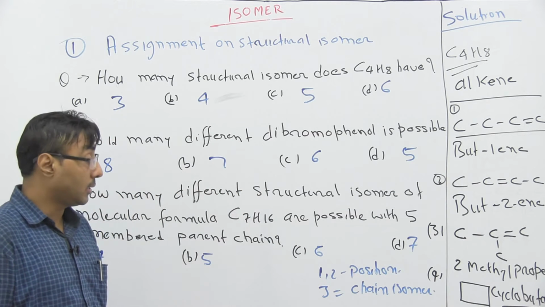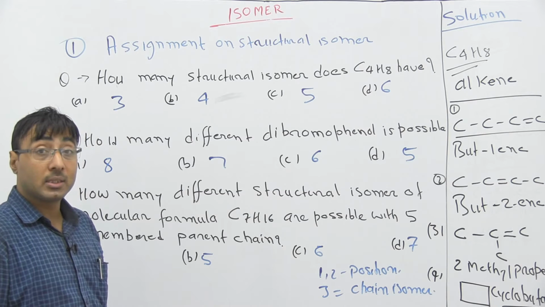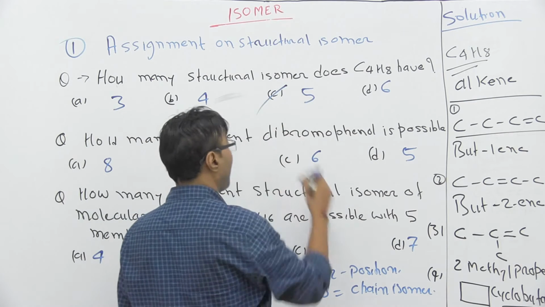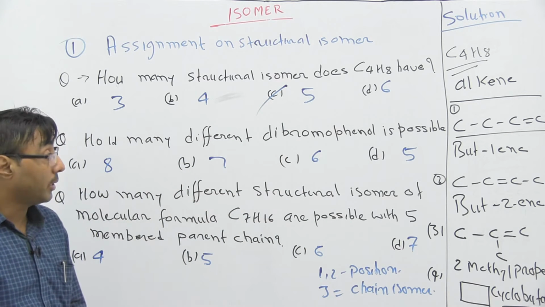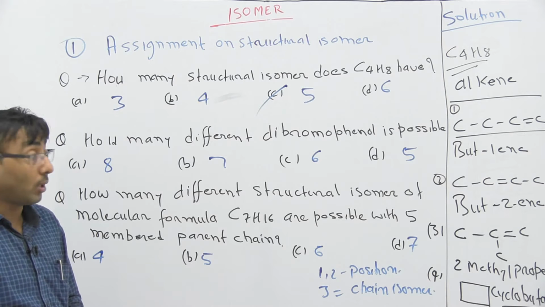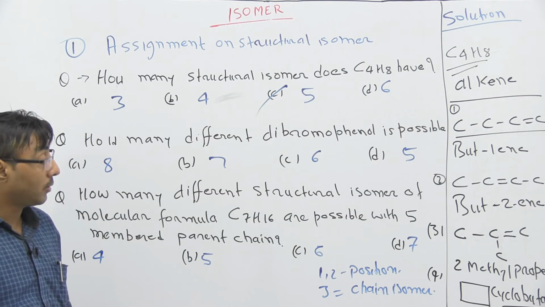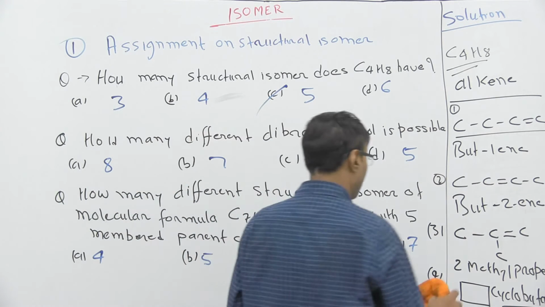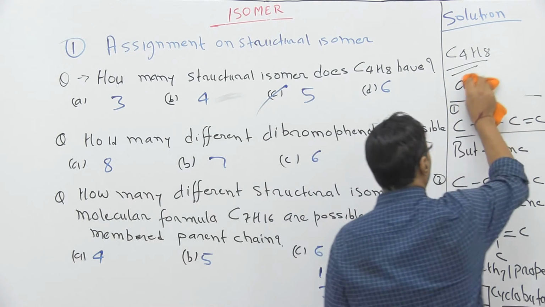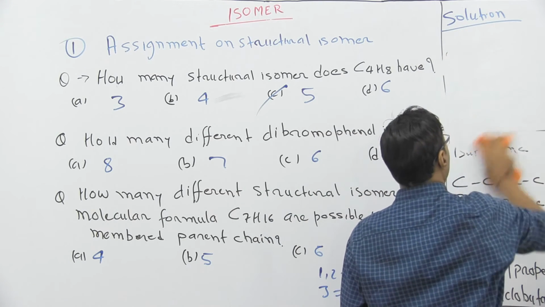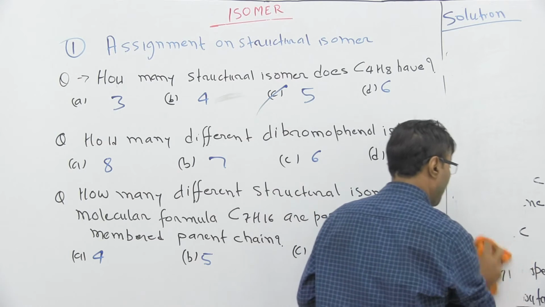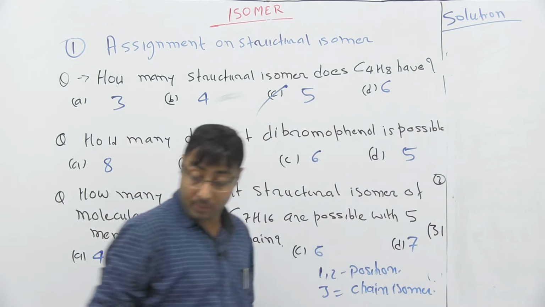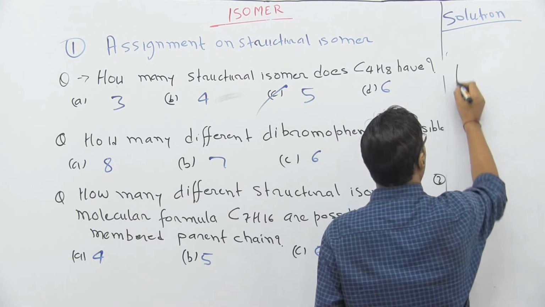Now are there any other possibilities, or is this the final answer? I am telling you, the answer is 5. But how many structures have I written on the board? It's 4 only. So which one can be the 5th option? You try to find out. Can you find it? This one is the 5th isomer.